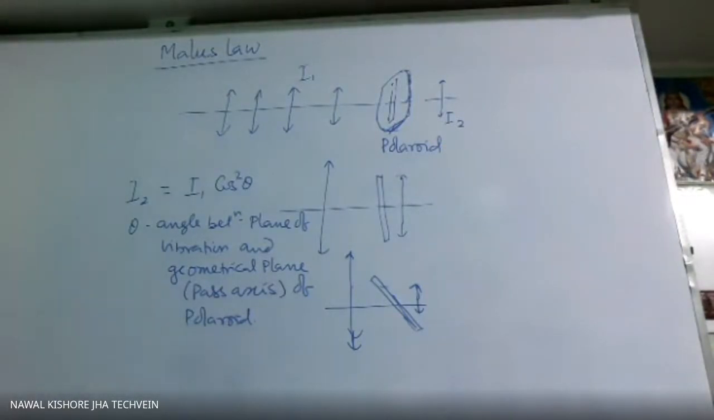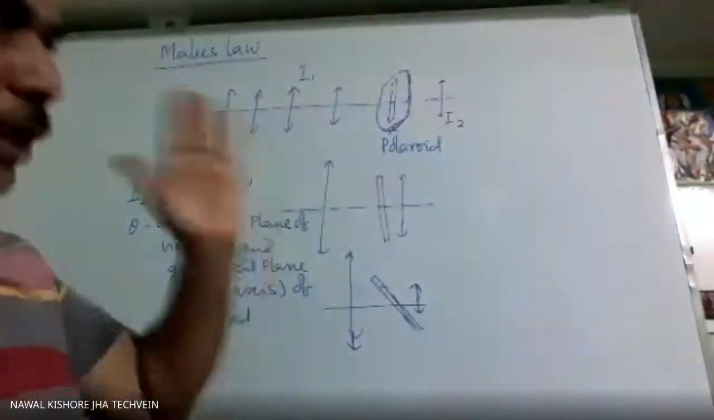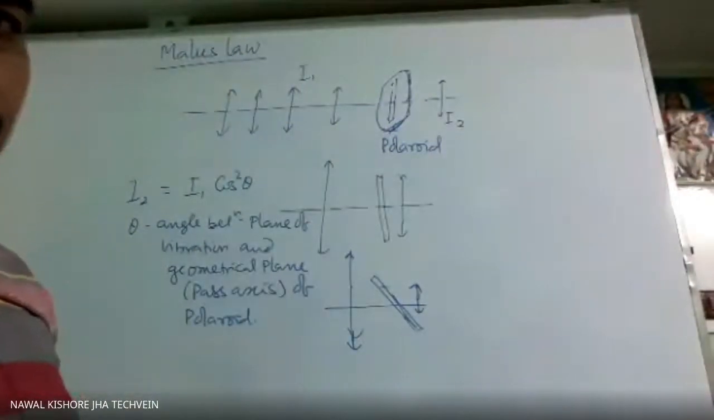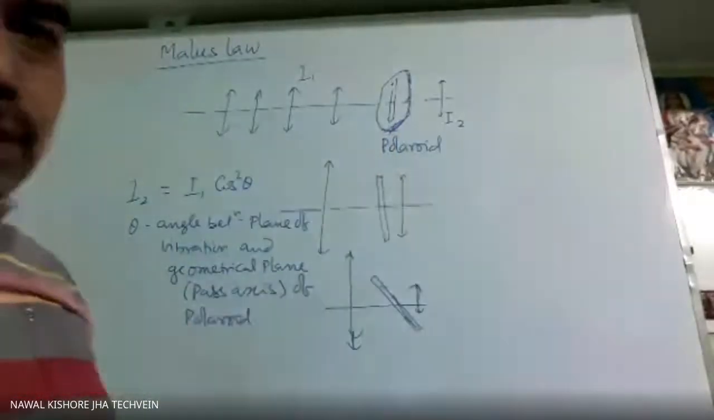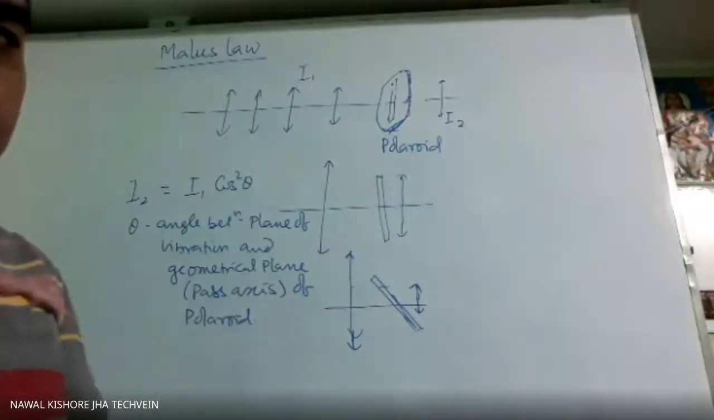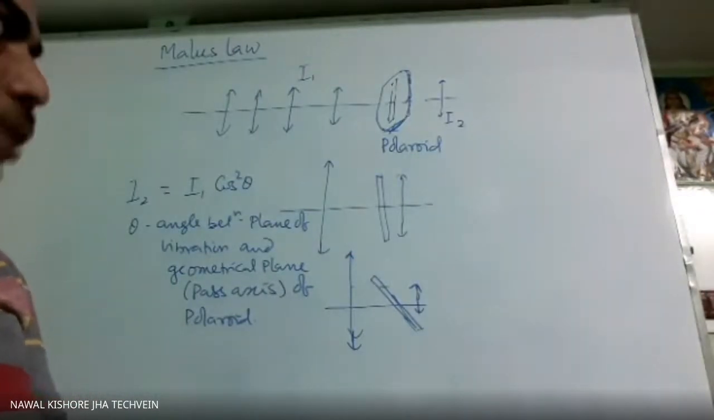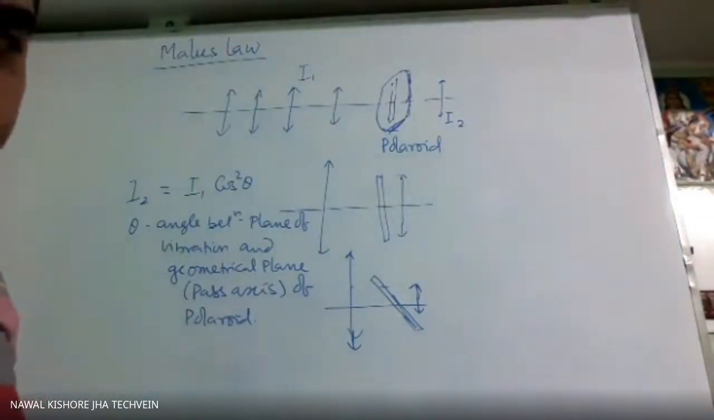Because tourmaline has the property that when light is passed through it, it will break into two component lights. One will be parallel to the pass axis, one is perpendicular to the pass axis, and the perpendicular one will be absorbed. That phenomenon we call dichroism, and the polaroid's function is based on that phenomenon only. So tourmaline has this type of property, but the problem is the tourmaline crystal is very small in size.